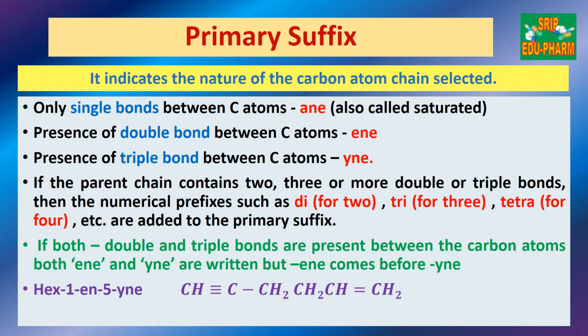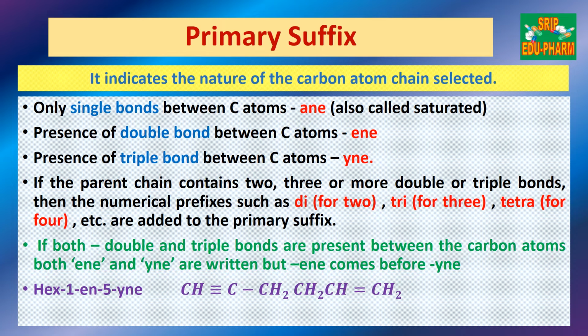Then in the parent chain, if there are 2, 3 or more double bonds or triple bonds, then the numerical prefix such as di is given for 2, tri is given for 3, tetra is given for 4. And accordingly, these are called primary suffix.